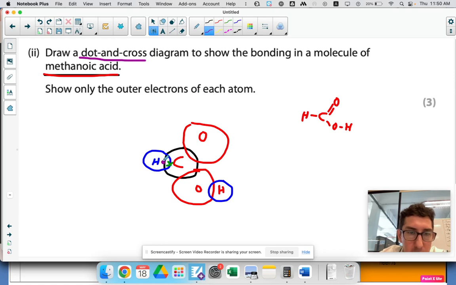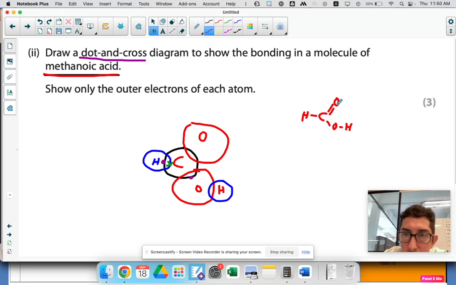So carbon has 4 electrons in its outer shell. I know this because it's in group 4. I know hydrogen has 1 electron in its outer shell because it's technically in group 1. Oxygen has 6 electrons in its outer shell because it's in group 6. Anyway, let's do so. Carbon's got 4 electrons. It's got 1 here, so we've got 2 left.